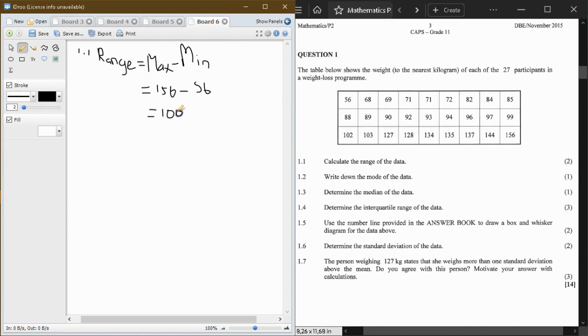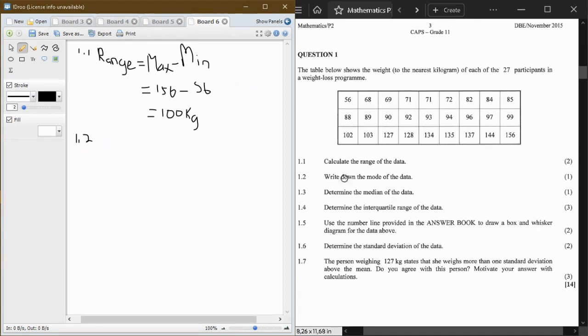But now, this table shows the weight to the nearest kilogram, so it is going to be 100 kilograms. It's important, guys, don't forget the SI unit, right? You're going to get 1 mark for your formula and 1 mark for your answer, right?